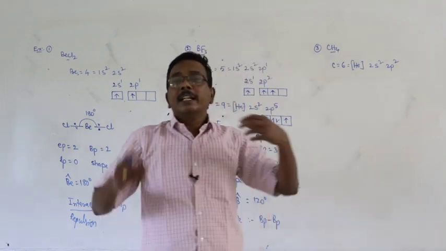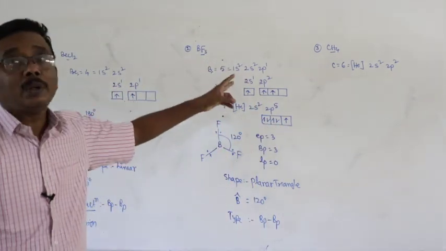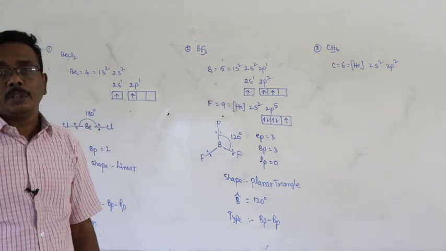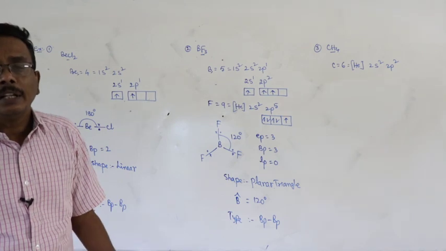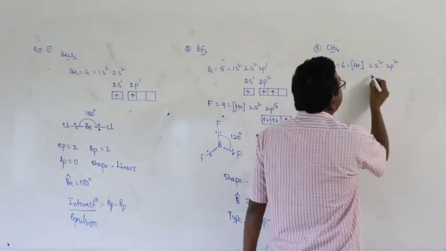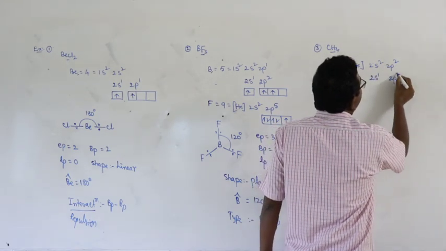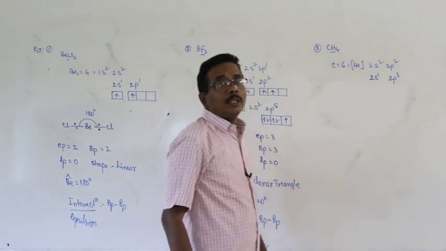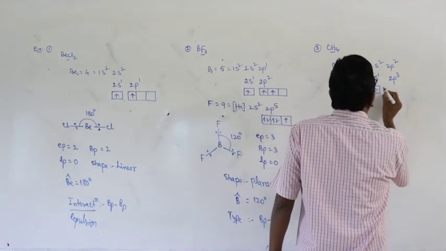It means that in the ground state each carbon atom can be bonded with only 2 monovalent atoms. But here how many hydrogens are there? 4. Then, to increase the combining capacity, one of the 2s electrons is transferred into 2p.